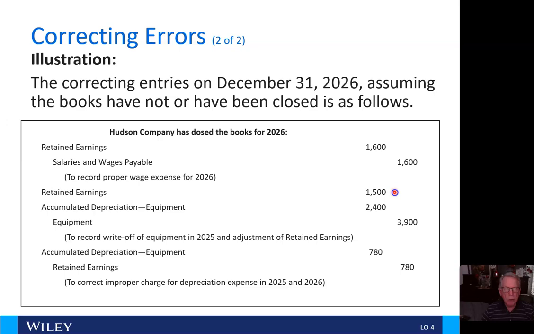We'd have retained earnings for $1,500 and $2,400 accumulated, as well as a credit to equipment here for $3,900, and that's to record the write-off of those equipments in 2025 and the adjustment of retained earnings. And lastly, to correct the improper charge for depreciation in 2025 and 2026, we would debit accumulated depreciation, equipment for $780 and credit retained earnings then for $780.